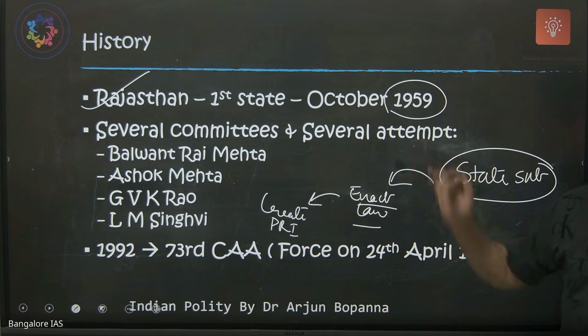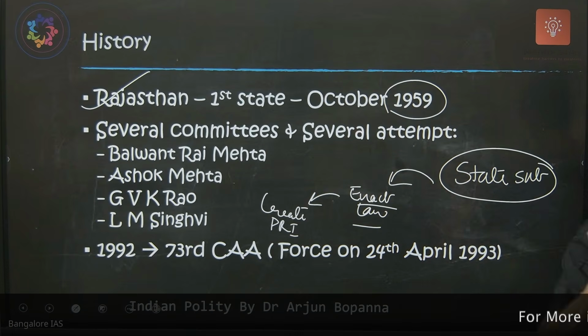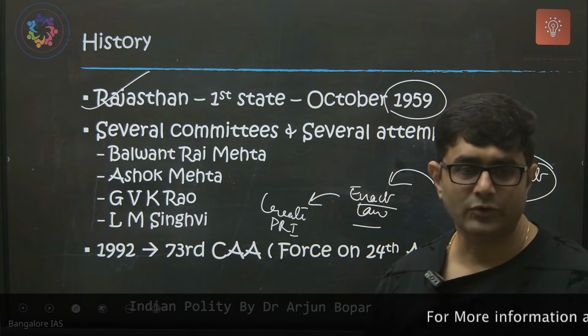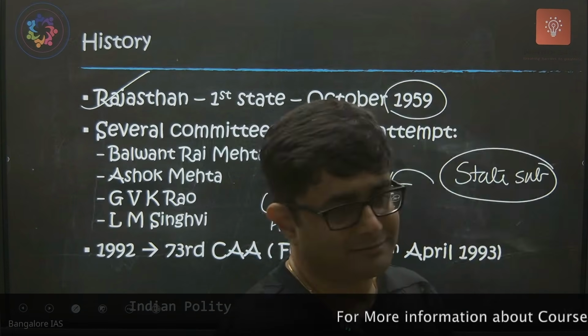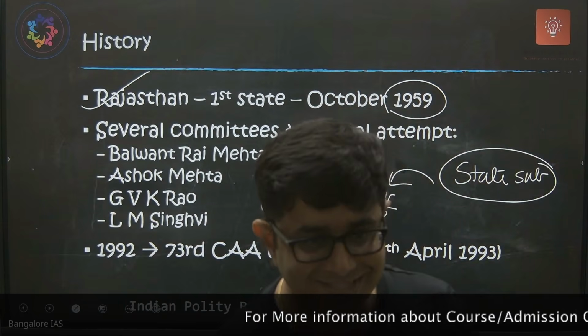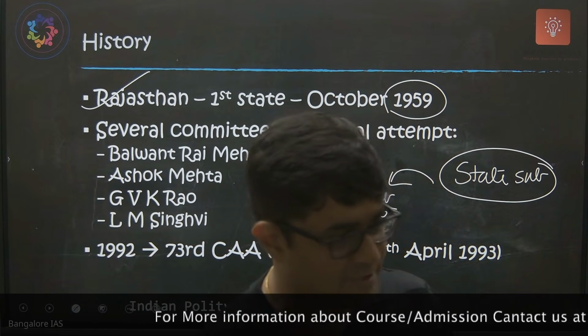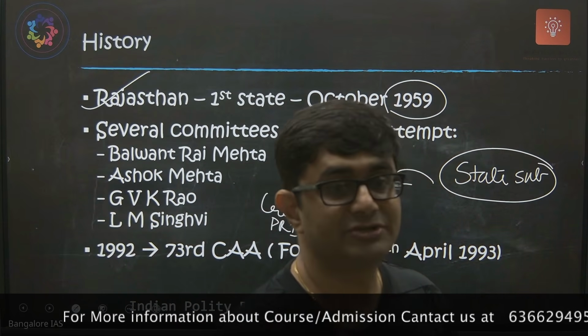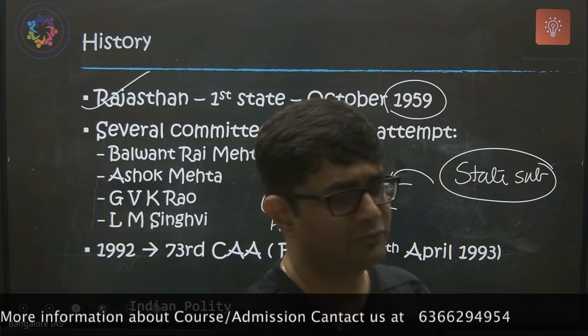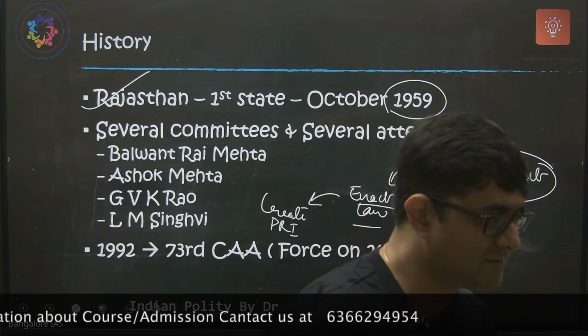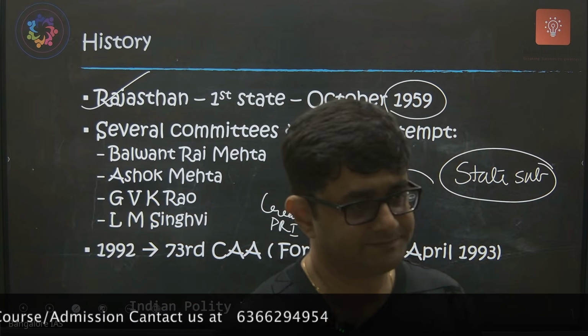Which was the first state to enact this law? Then others followed. Karnataka also had laws, but they did not have any constitutional status. Panchayati Raj did not have a constitutional status because it was left to the state to create these bodies.